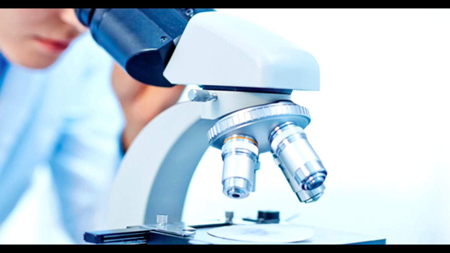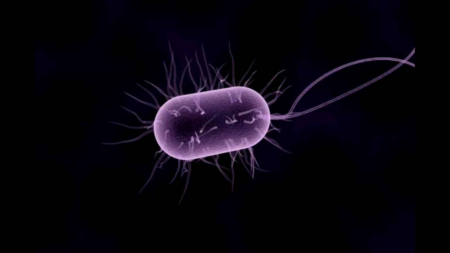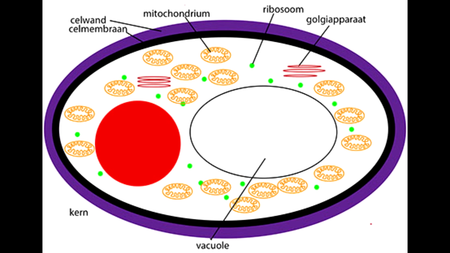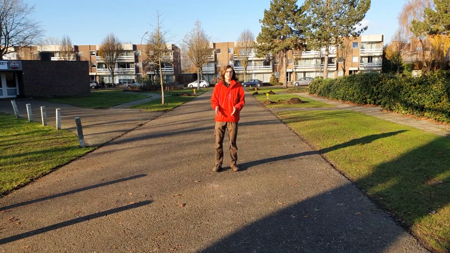And last but not least, how does yeast look on a microscopic level? Yeast are mostly single-celled organisms that belong to the fungus kingdom. They consist of a nucleus, a vacuole, mitochondrion, cytoplasm, a cell membrane and a cell wall. Yeast are well known for the process they execute, converting sugar into alcohol, as part of the production process of beer, wine or bread. Yeast can be found everywhere in nature, and most of them are very small.